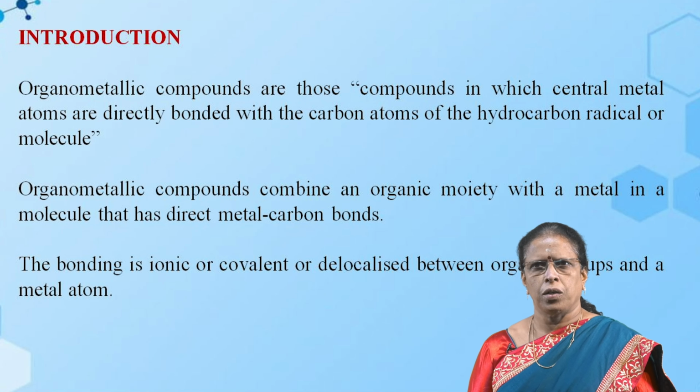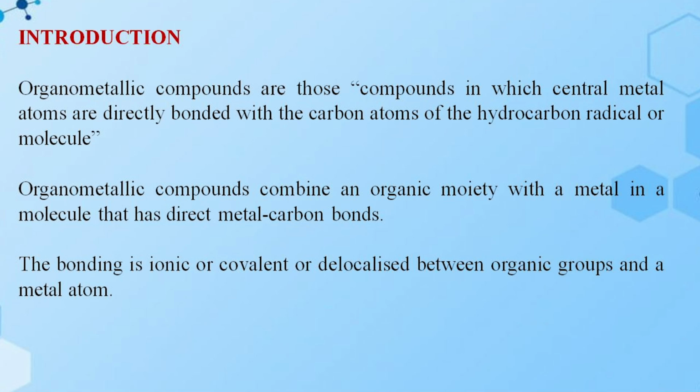What are organometallic compounds? The organometallic compounds are those compounds in which central metal atoms are directly bonded with the carbon atoms of the hydrocarbon radical or molecule. The organometallic compounds combine an organic moiety with a metal in a molecule that has direct metal-carbon bonds. Example, nickel tetracarbonyl, where nickel is bonded with carbon, forming an organometallic compound.